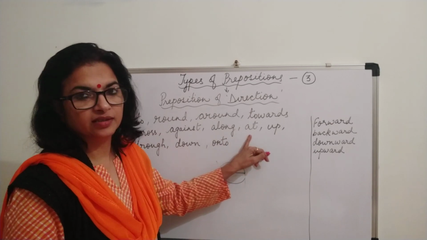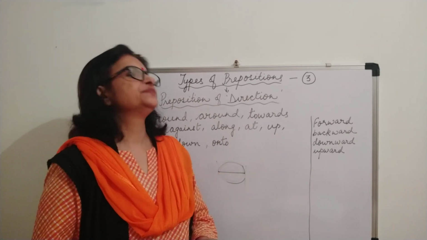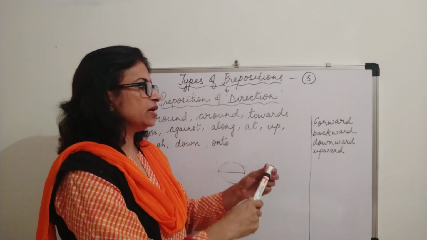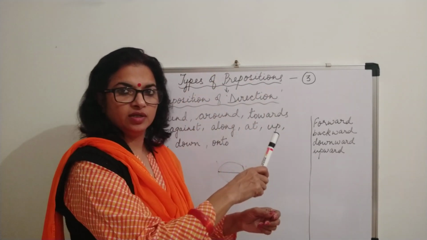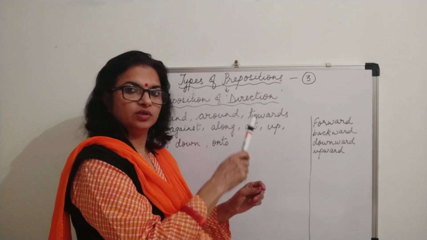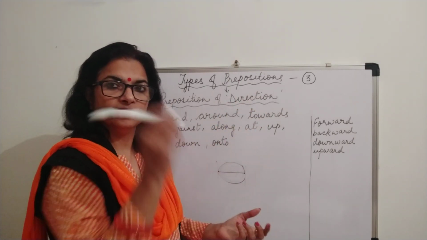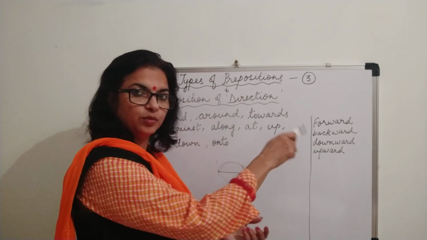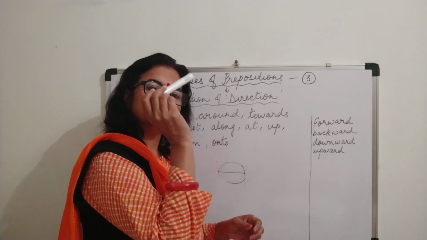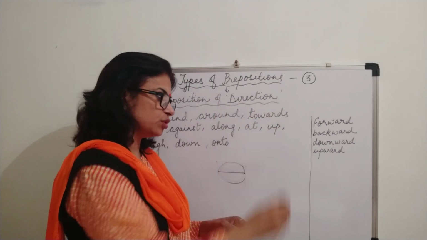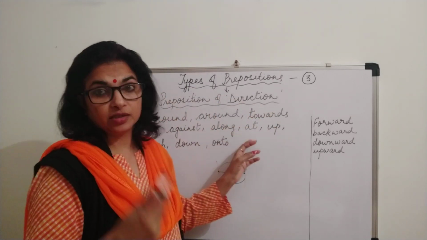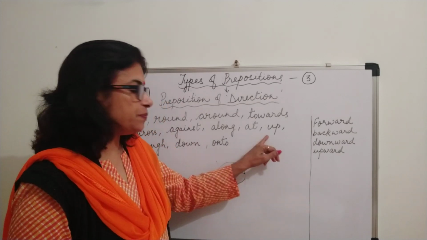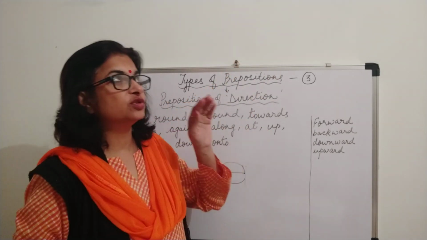At, like if there is a picture and I want to hit that board, then at: I threw the pen at the board. It tells you about the direction, at the board, and it also has the force, which I told you in the beginning also. Up, again the movement towards up.